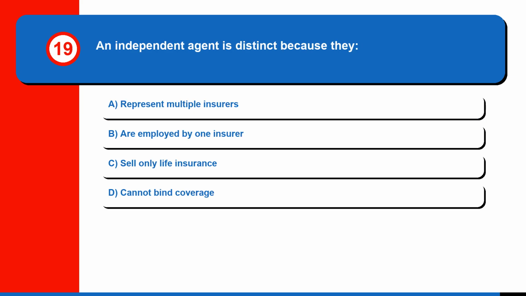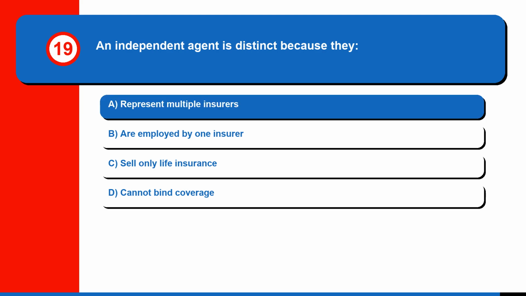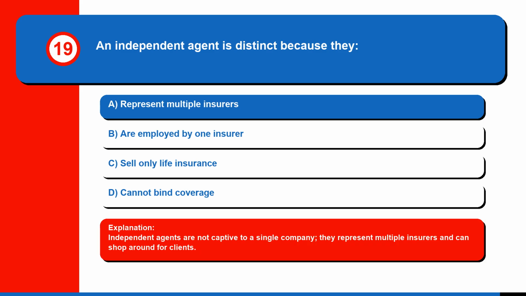Question 19. An independent agent is distinct because they: A. Represent multiple insurers. B. Are employed by one insurer. C. Sell only life insurance. Or D. Cannot bind coverage. The correct answer is A. Represent multiple insurers. Independent agents are not captive to a single company; they represent multiple insurers and can shop around for clients.